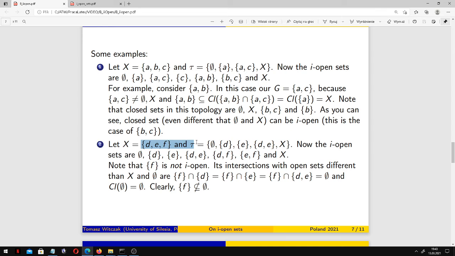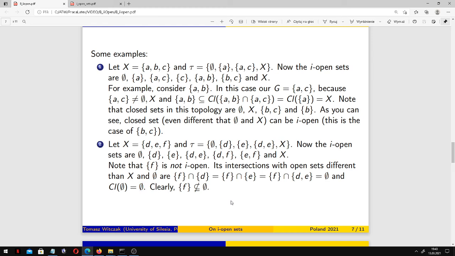Here we have another topology on the universe which contains three elements, D, E, F. Here is our topology. And now the I-open sets are these ones. Note that, for example, the singleton of F is not I-open. Its intersections with open sets different than X and the empty set are F ∩ D, F ∩ E, and F ∩ DE, and these intersections are empty. All these intersections are empty. And the closure of the empty set is the empty set.